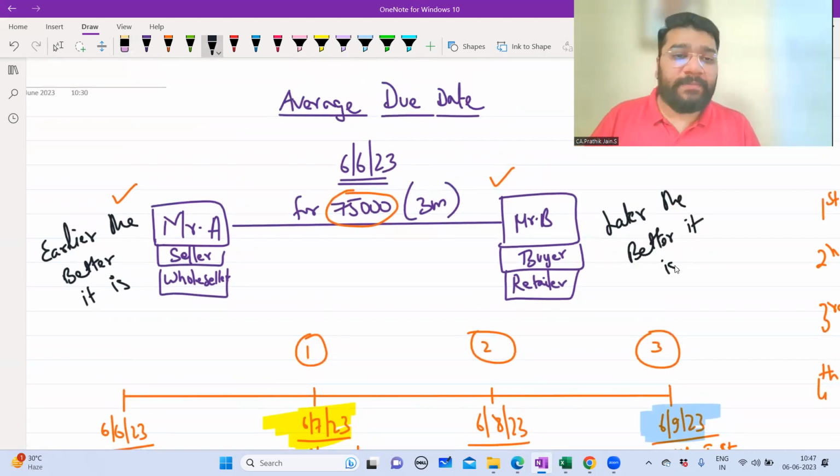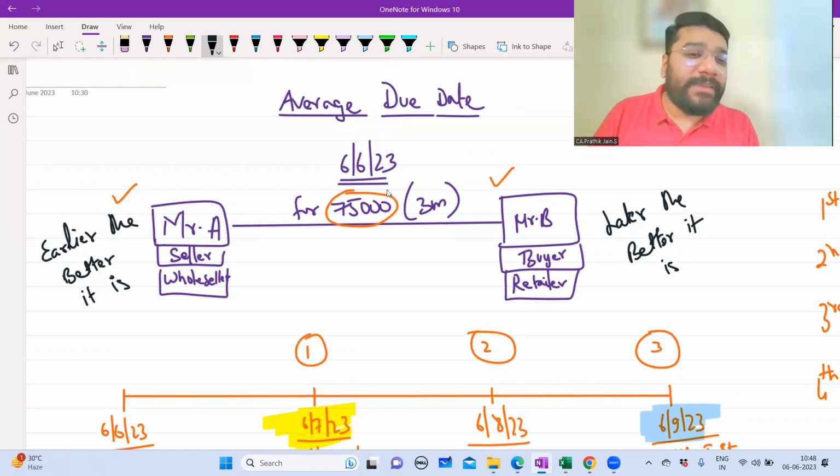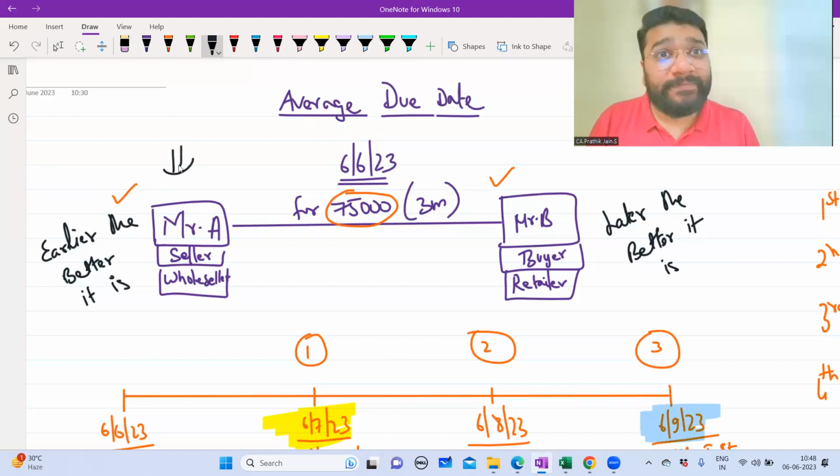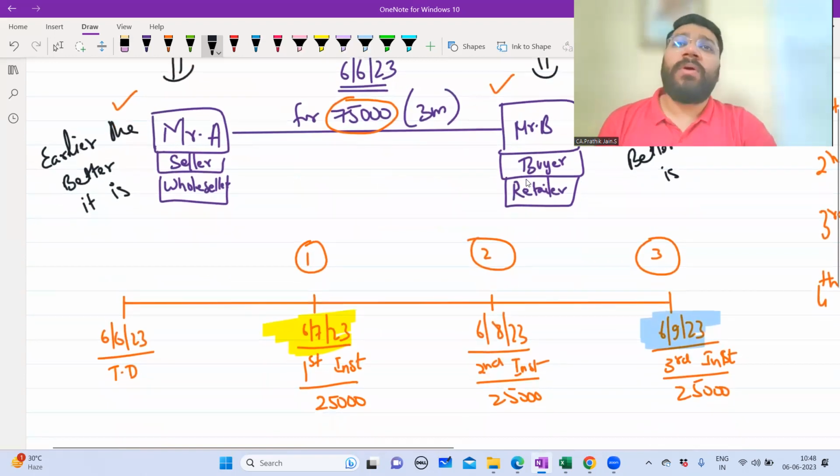So now tell me, guys, both of them have given two different dates. Both are totally opposite to each other. Now tell me, if I go with Mr. A, don't you think Mr. B will be upset? If I go with Mr. B, don't you think Mr. A will be upset? So what do you mean by upset? Please explain.